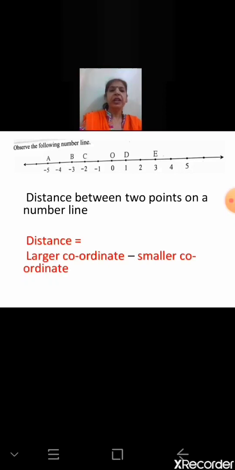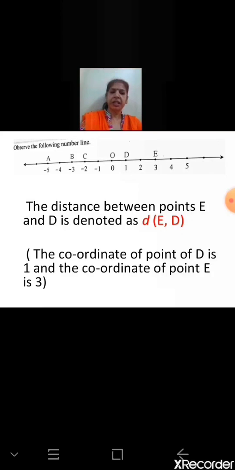Now, how do we calculate the distance? For that, first we find out the coordinates. From the coordinates, we first find which is the larger coordinate and then the smaller coordinate. Then subtract the smaller coordinate from the larger coordinate, and that is the distance between the two points. For example, I write like this: distance is equal to larger coordinate minus smaller coordinate.